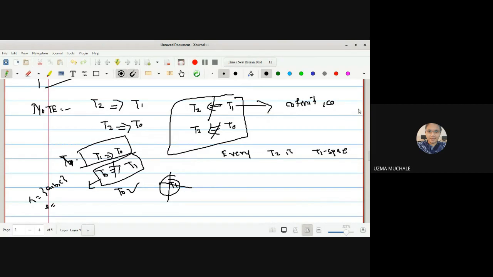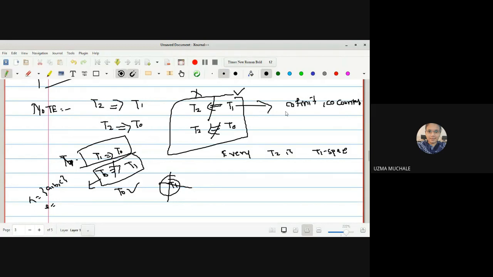Cofinite and co-countable are both T1 spaces, but they are not T2 spaces. So that's why we can say every T1 is not a T2 space, and for that we have an example that cofinite and co-countable spaces are T1 but not T2 spaces.